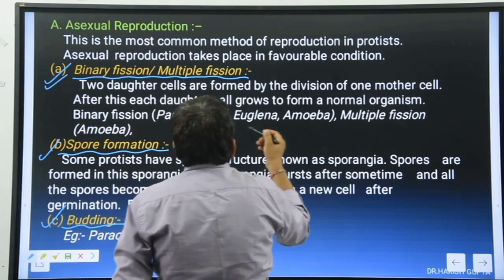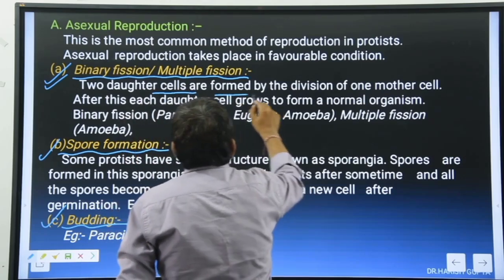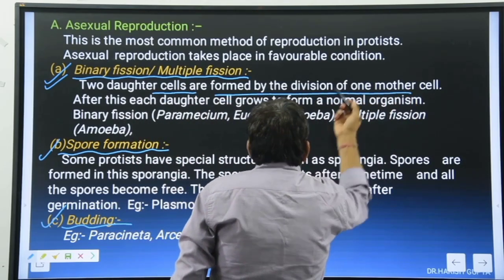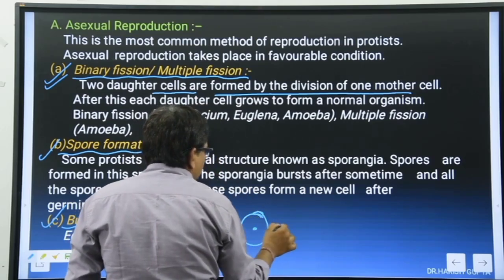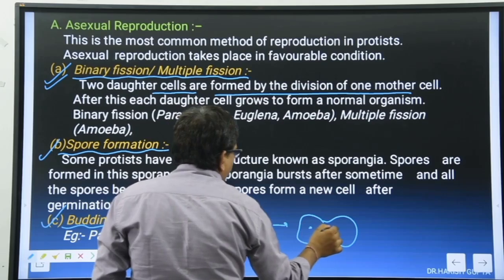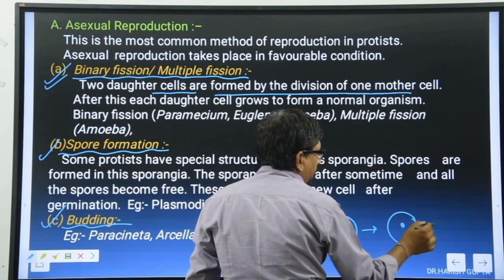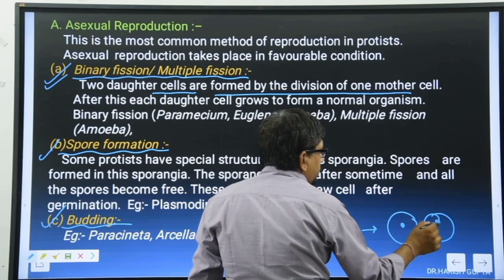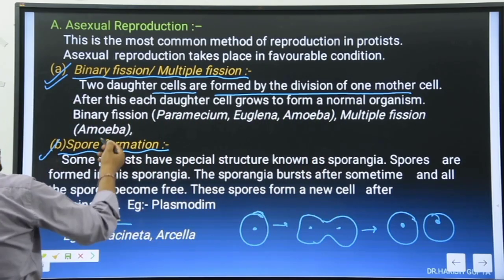Binary fission is mainly division into daughter cells. Two daughter cells are formed by the division of the one mother cell. Very simply, it is a single cell. It is divided into two equal halves like this, and they make the two daughter cells like an amoeba. हमने अमीबा में पढ़ा बेटा, याद करो. Here, this is known as the binary fission.